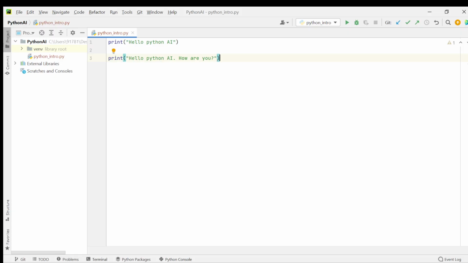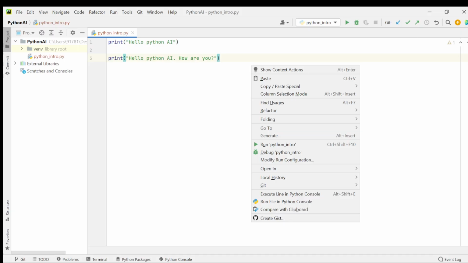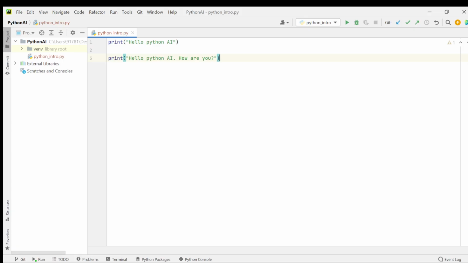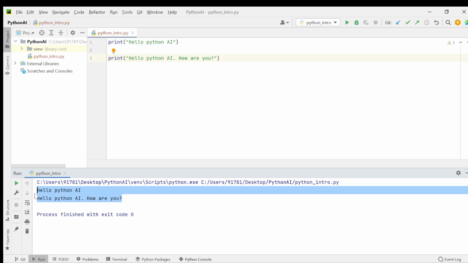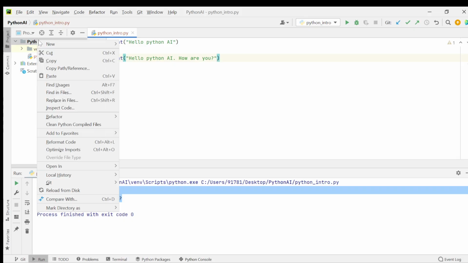So yesterday we just mentioned how to print the basic text in the terminal. So let's say this is one print statement and then this is one more print statement. For running this file in Python or in PyCharm, you can use this run button, or you can just right click here and then click on run. So here you can see, and today we'll just go through the 6 topics which we just discussed.